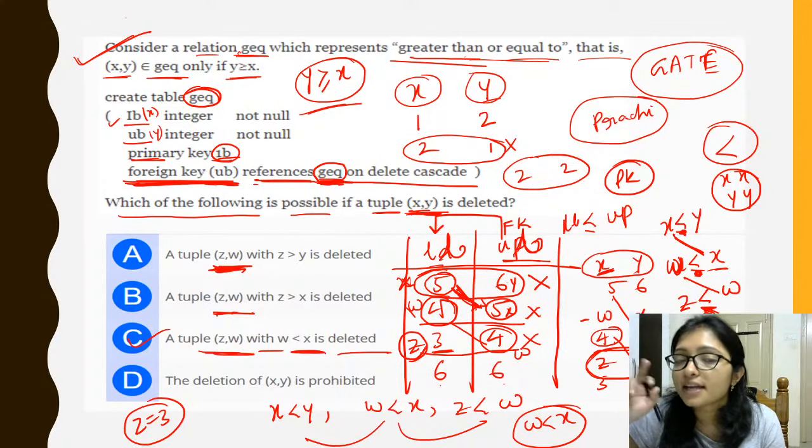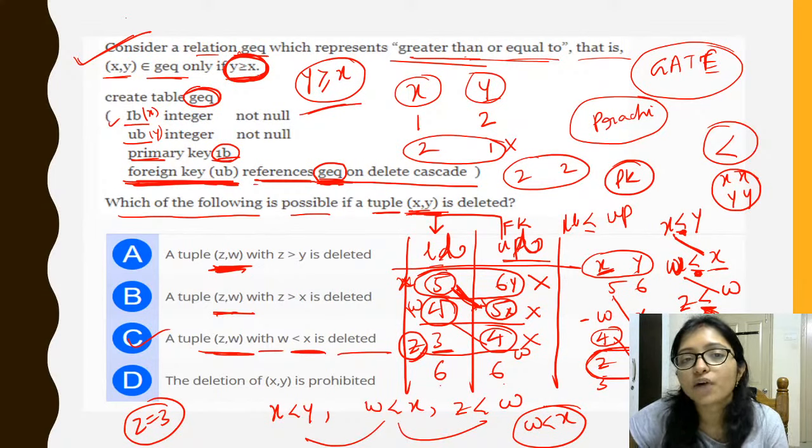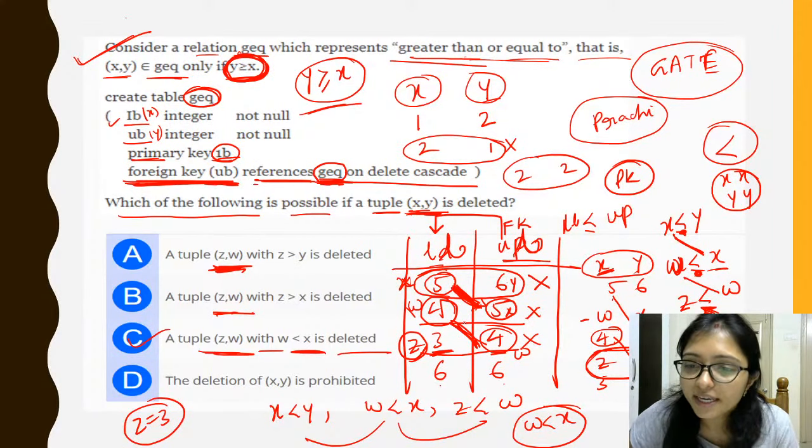And always the relation is telling, always you have to maintain this, y greater or equals to x. You have to maintain that also, that y greater or equals to x. In that way you have to take the value. You cannot take the greater value here. You have to take the greater value here, and there is the relation, it is related, right? Here it is 5 5, here it is 4 4, so it is related. Okay Manish.